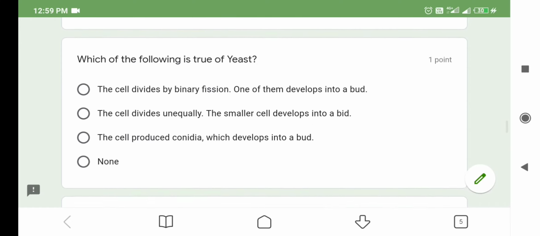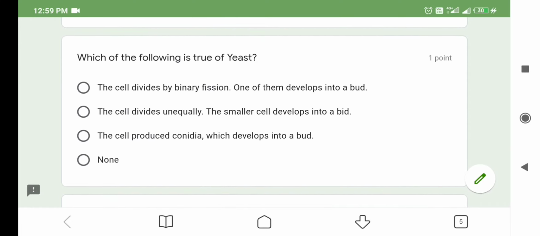The next question is, which of the following is true of yeast? Option number 1, the cell divides by binary fission. One of them develops into a bud. Option number 2, the cell divides unequally. The smaller cell develops into a bud. Third one is the cell produces conidia which develop into a bud. Fourth one is none.